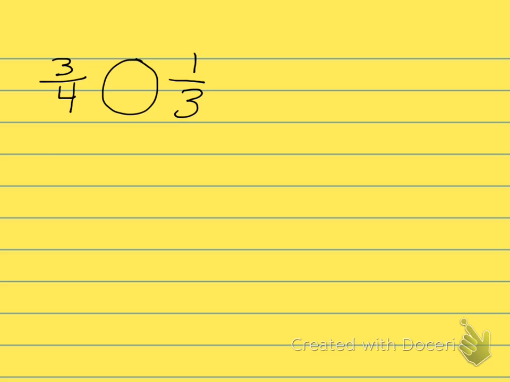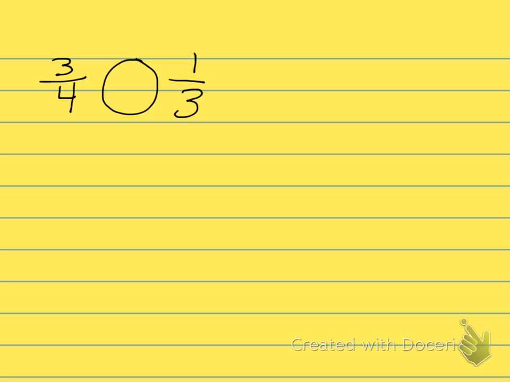3/4 and 1/3. We will approach this in two different ways. First, through common denominators, my favorite way. Okay, some of you might already be looking at this and using your knowledge of benchmarks. Which one's greater than half?